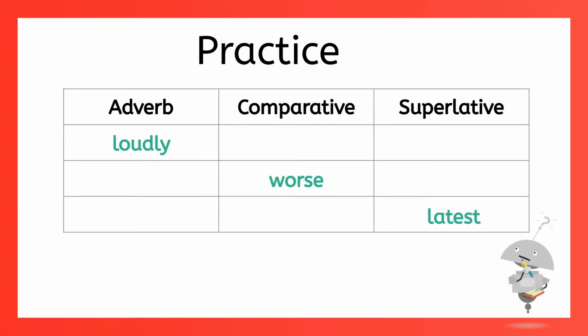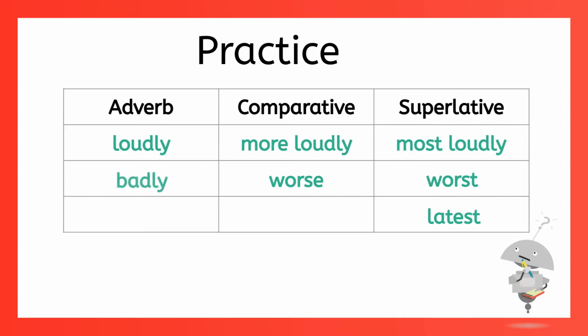Let's do a little practice. We'll start with the adverb loudly. What's the comparative form? Right, more loudly. And the superlative? You got it, most loudly. All right, let's look at the comparative adverb worse. What's the superlative for worse? It's worst. So now we have worse and worst. What's the adverb we'd start with? It's badly. Badly, worse, worst.